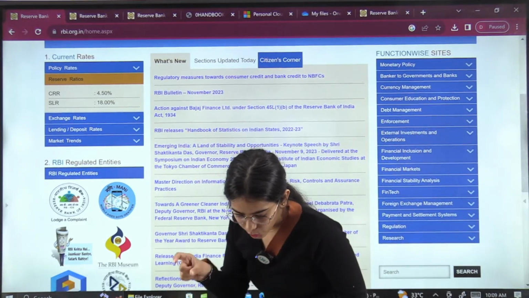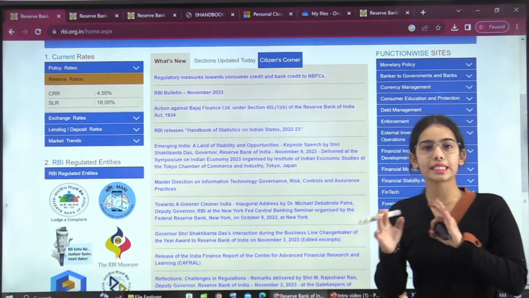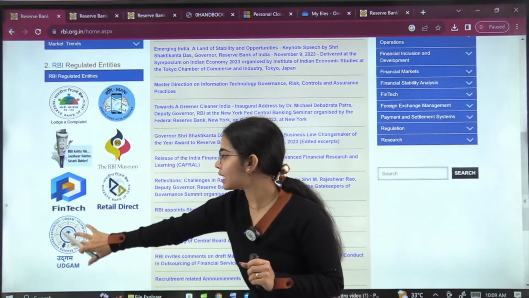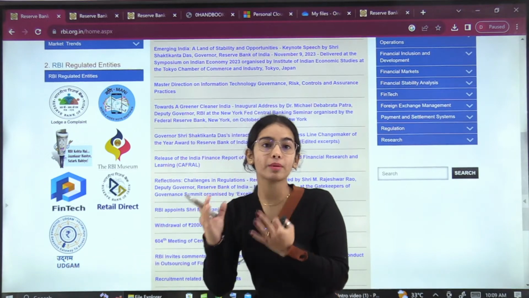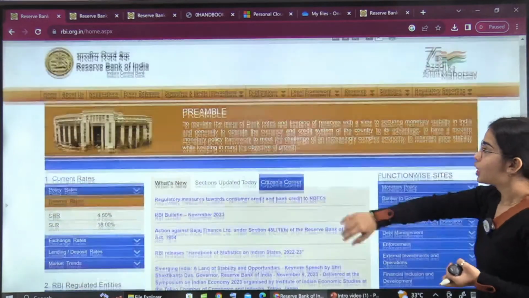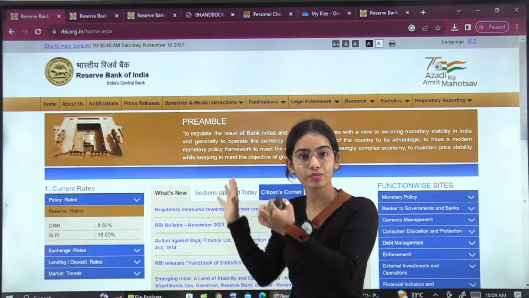Durga has given the answer. Udgam is to know the details of unclaimed deposits. Very good, Durga. This is somewhat true, that the Udgam is for the unclaimed deposits, to get the information regarding the unclaimed deposits through all the banks that are present on Udgam. Currently it is 30 banks. Okay, so now I hope you have understood about the home, how you can go through this home section.